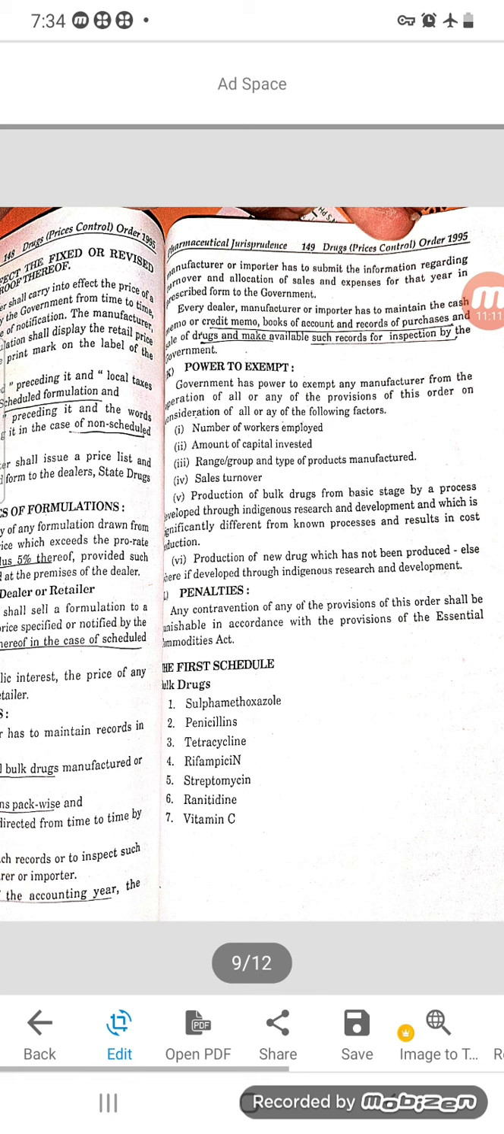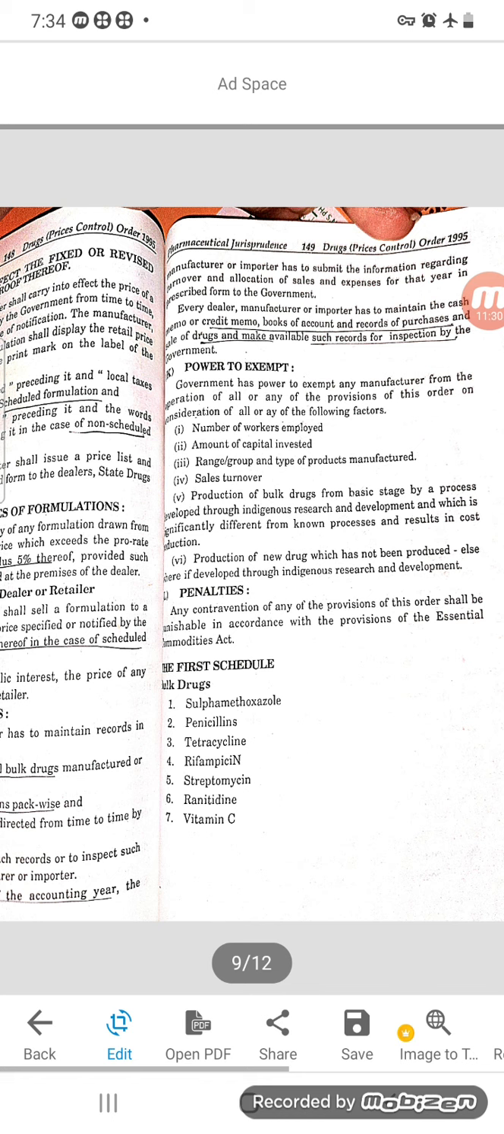So all the dealers should maintain from whom they have purchased to whom they have sold, whether it was by cash or by credit. Everything has to be maintained in the records and it has to be shown during the inspection. Next, power to exempt. Which are the exempted prices?